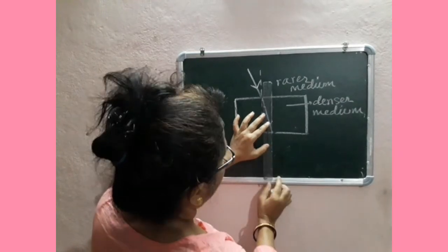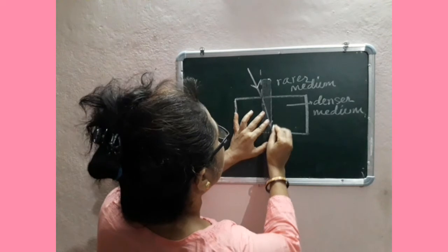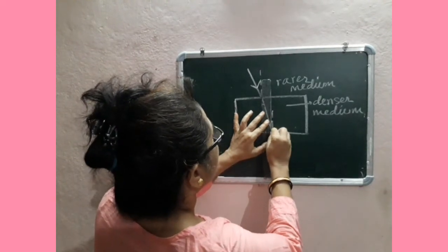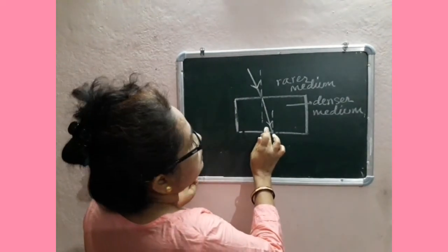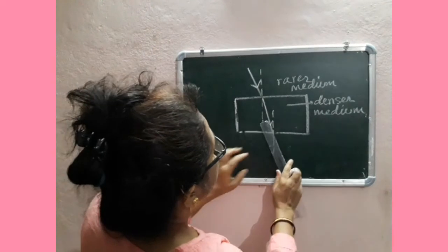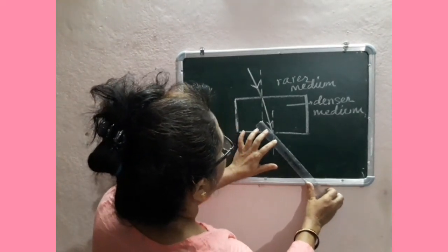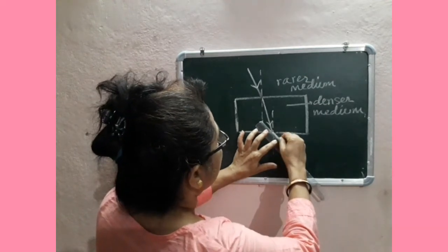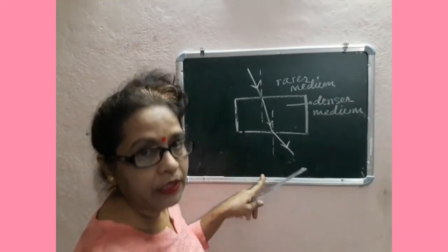Then draw normal. As this ray transfers from denser medium to rarer medium, the ray is refracted, that is bent away from the normal. This is the path of the ray.